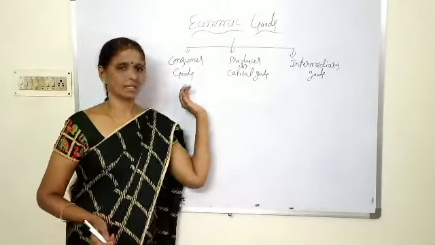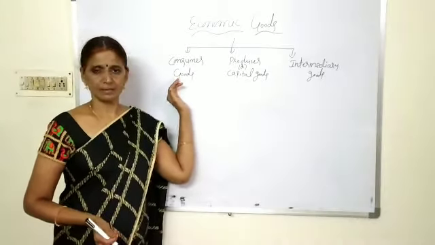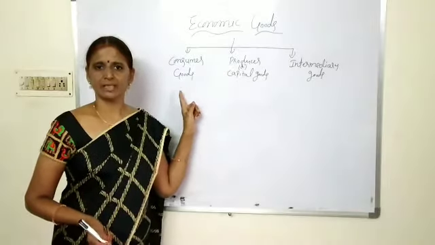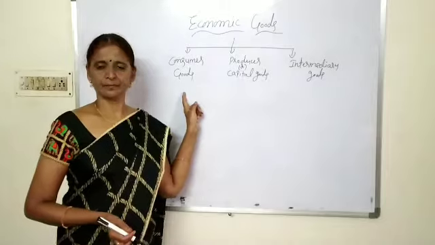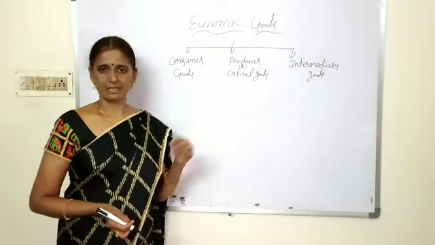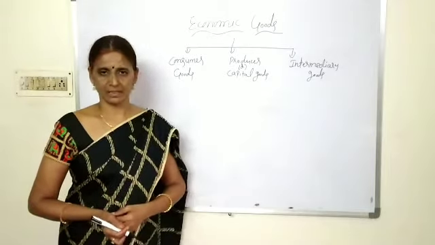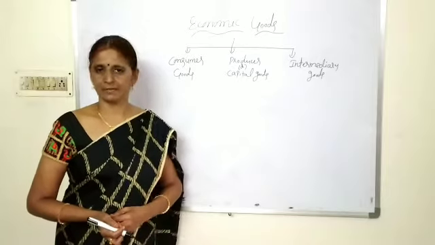What are consumer goods? A commodity, a good which satisfies our want directly, is called a consumer good. For example, if we are feeling thirsty, we drink water and our want is satisfied. If we are hungry, by eating food items we satisfy our hunger.